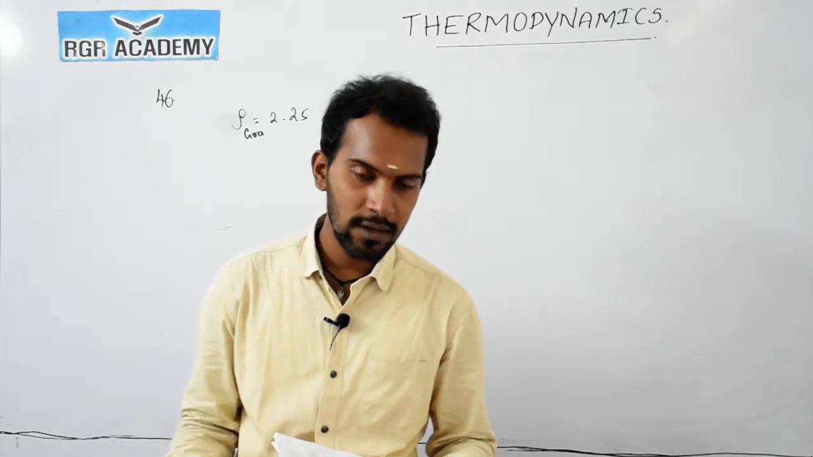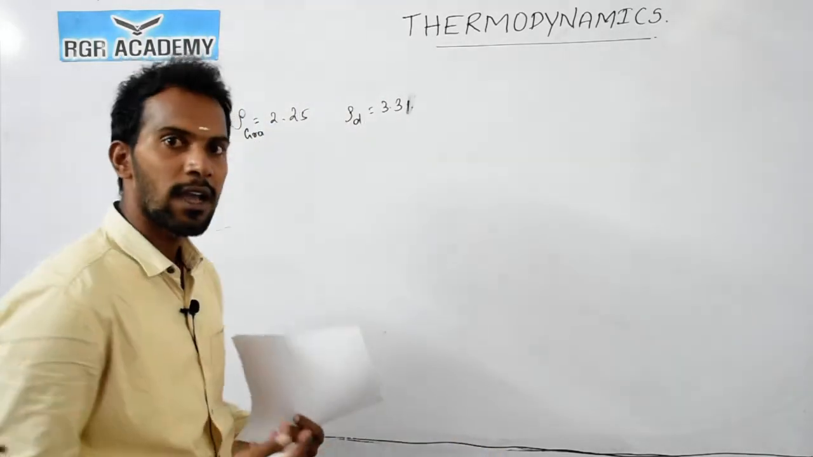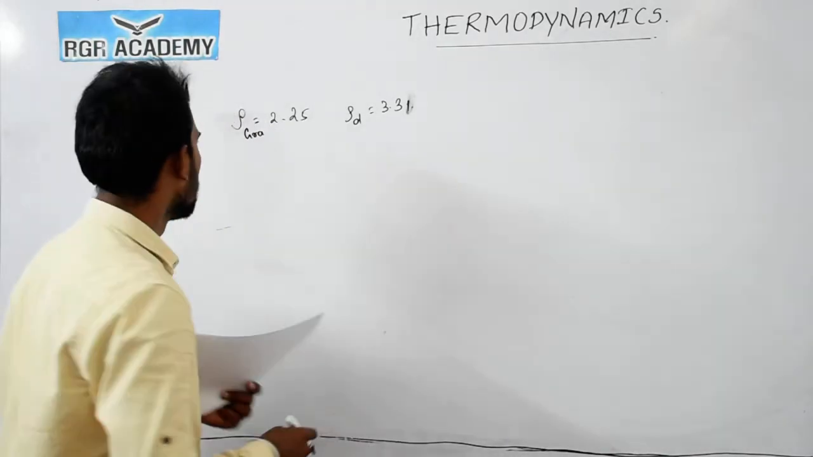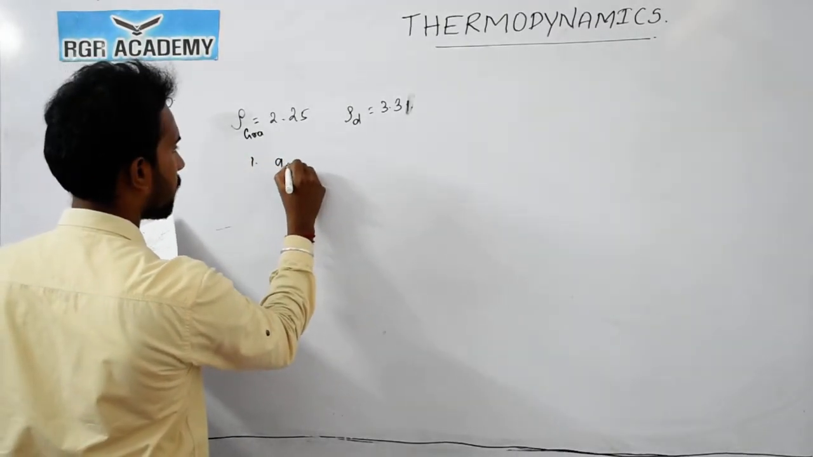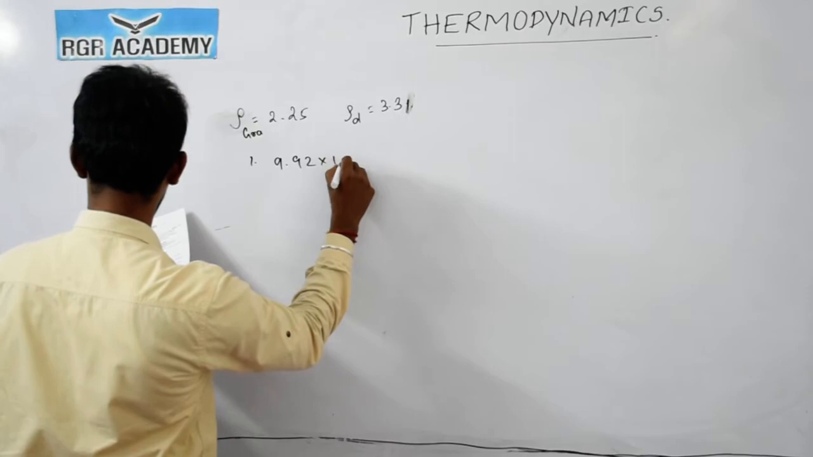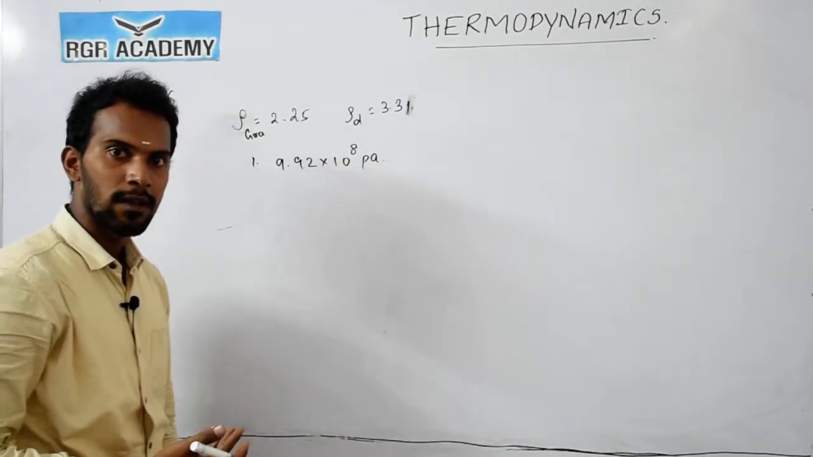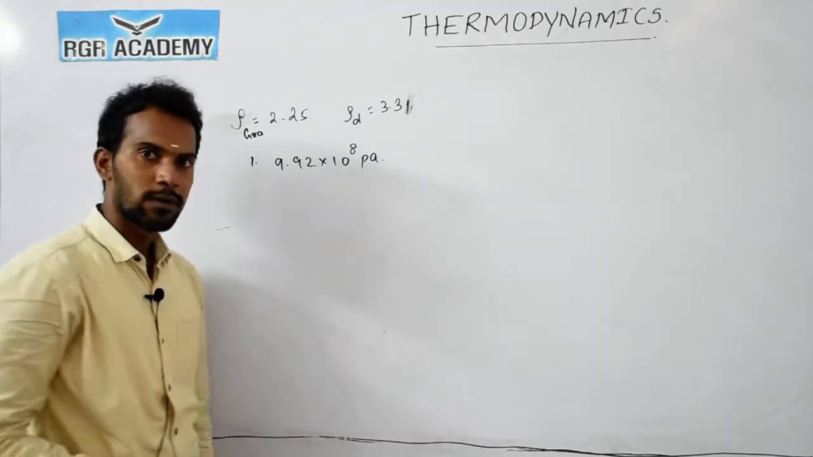In these options, which one has a very high pressure unit? 10 power 7, 10 power 5, 10 power 6 and 10 power 8. The one with very high pressure is the one where graphite gets converted into diamond. So the value is 9.92 into 10 power 8 Pascal. This pressure is very high, so due to this reason this is the option.